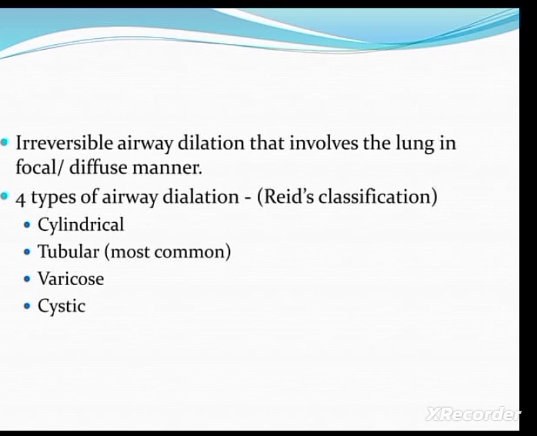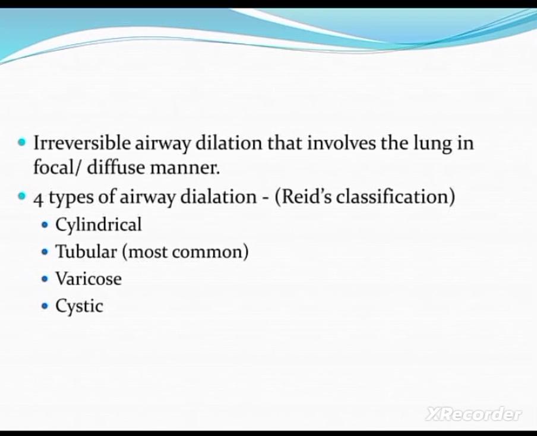There are four types of airway dilation. That is known as the Reid classification. So, the Reid classification is associated with bronchiectasis. Mainly cylindrical, tubular, varicose and cystic are the classification of bronchiectasis. Cylindrical, tubular, varicose and cystic. It is known as the Reid classification.